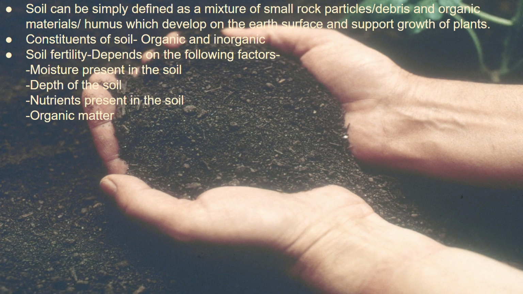And where is it found? It is found on the Earth's surface, the topmost layer of the Earth's surface, as was shown in the previous poem, that it is the skin of the Earth. It's the topmost layer of the Earth, which supports the growth of plants. So that is what the definition is. In the definition, you have to remember three things: what it is made up of, where it is found, and what its use is.